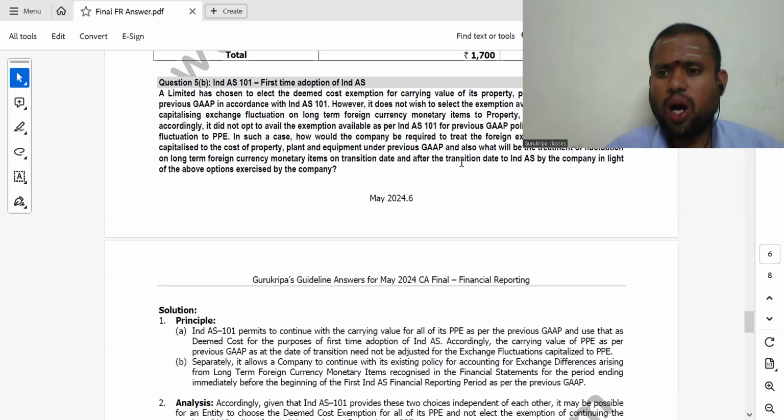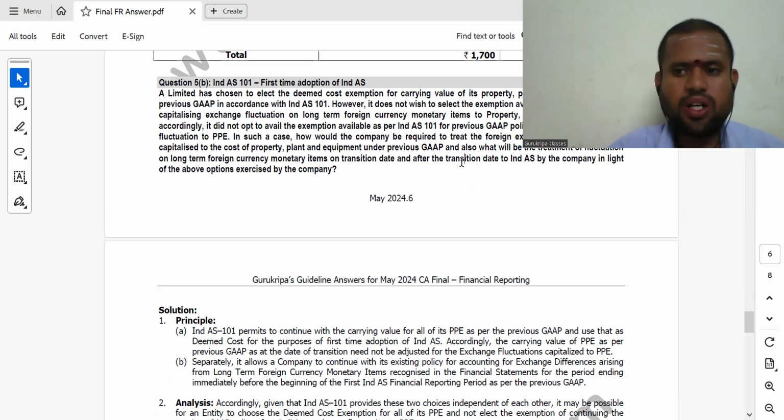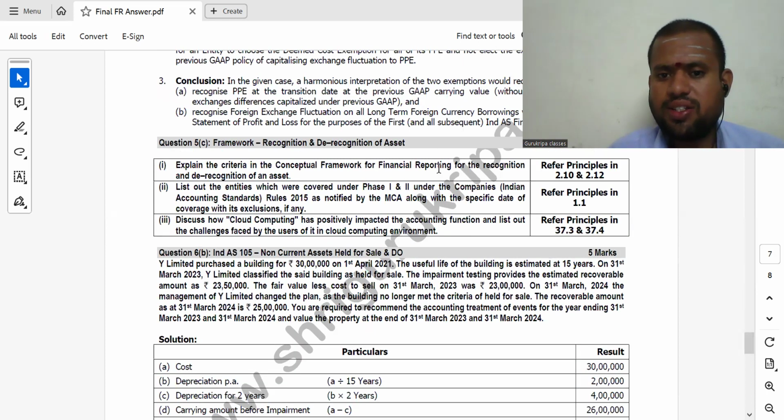India is 101 option. That is, you can continue capitalizing the forex loss. That option I'm not availing. In that situation, what I have to do? Already capitalized cost, you need not do anything. Further, in future, whatever loss is coming, that you have to debit to profit and loss account. That's it. Then these are all straight theory questions. I have given the page reference of Padhuka material. And last question, India is 105. Straight question only.